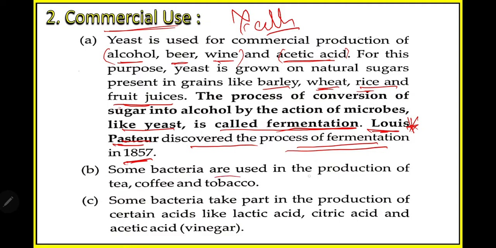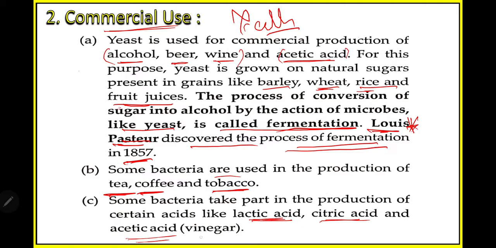Some bacteria are also used in the production of tea, coffee and tobacco. Some bacteria take part in the production of certain acids like lactic acid, citric acid and acetic acid. Lactic acid, where? Just now we explained in the process of curd what happens. Lactic acid is produced by the lactobacillus bacteria. Some other bacteria may help in the production of citric acid and acetic acid.